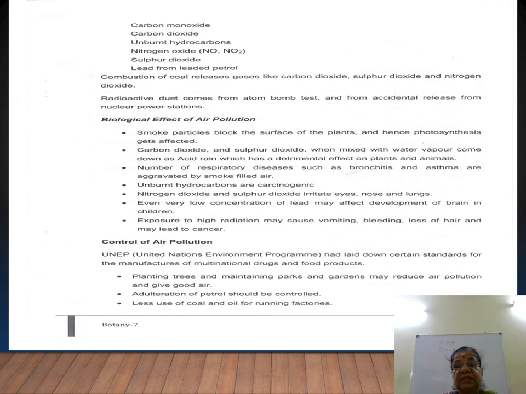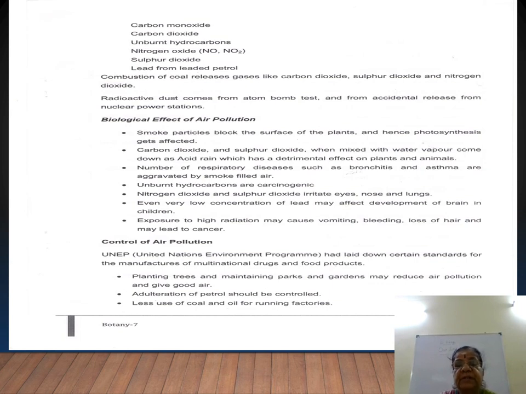Then carbon dioxide and sulfur dioxide, which mixed with water vapor comes down to the earth as acid rain. இது வந்து உனக்கு படிச்சிருக்க தெரியும்னா what is acid rain. So I repeat, carbon dioxide and sulfur dioxide, when mixed with water vapor, come down as acid rain. So that will affect the soil, which in turn affects plants and animals.